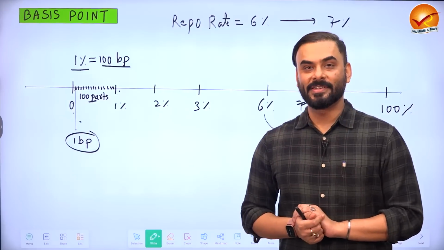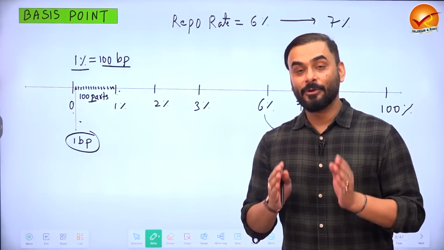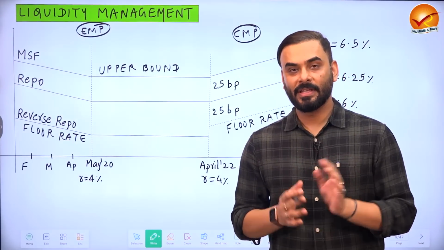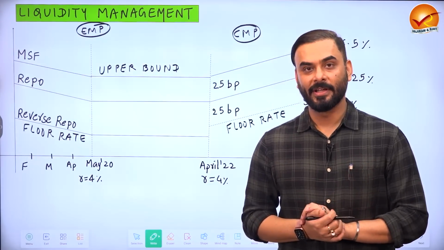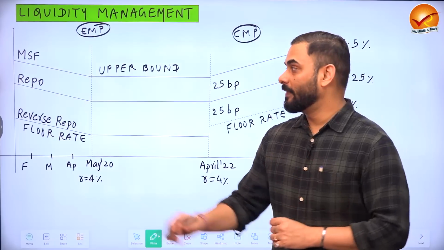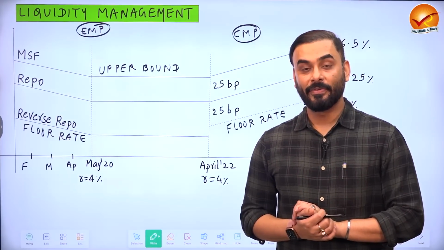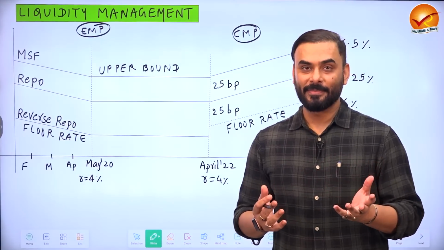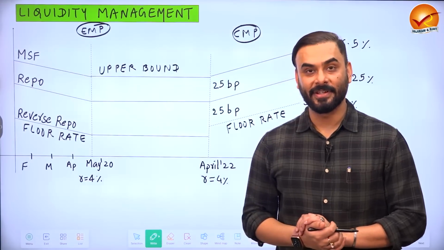So using this concept, let us try to understand something called the liquidity corridor. Guys, we saw some time back that if scheduled commercial banks, for example HDFC Bank or State Bank of India, require a loan from RBI, they have to pay a rate of interest called repo rate. But suppose banks require funds for emergency purposes overnight, maybe because they became a little indisciplined, then Reserve Bank of India charges the marginal standing facility, MSF, from them.